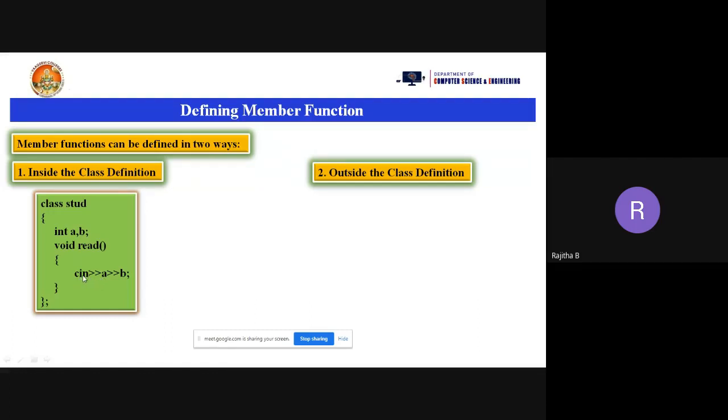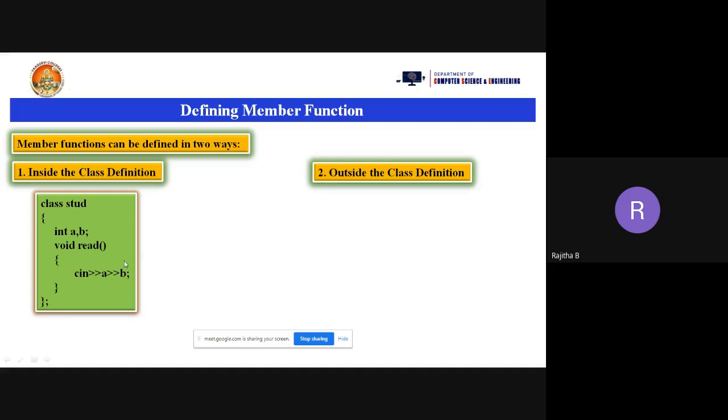I want to read the input from the keyboard. In that case, I'm using the cin object with A, B, and closing the function and closing the class also, ending with a semicolon. So I'm writing the cin statement, meaning the code of the read function, within this class. Within the class, before the semicolon, I can write the function code of read.